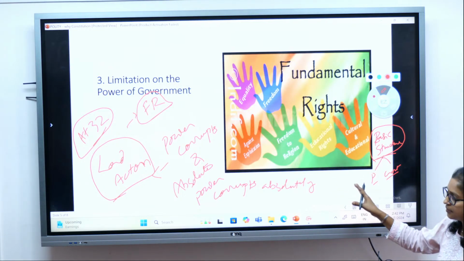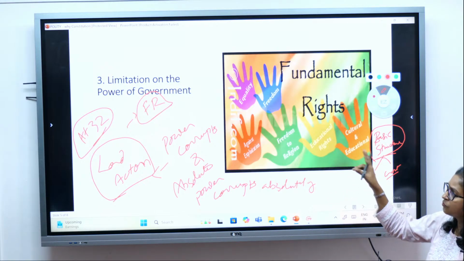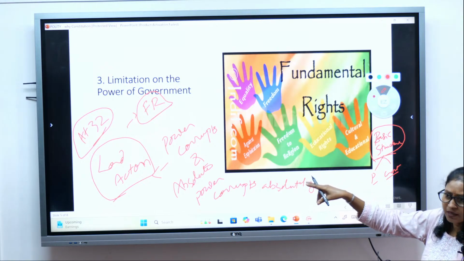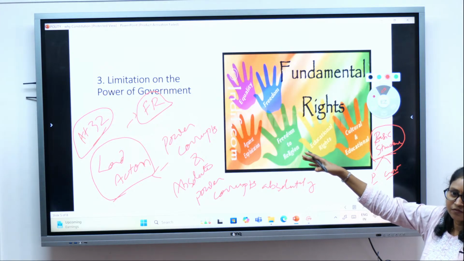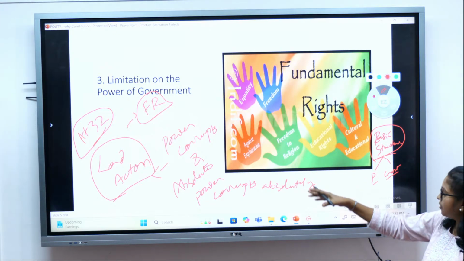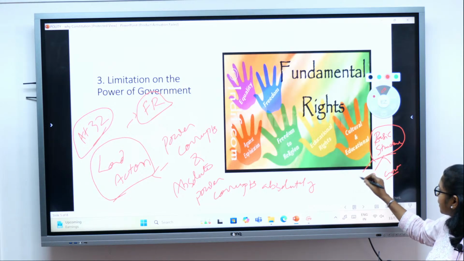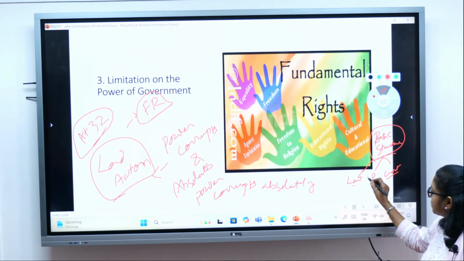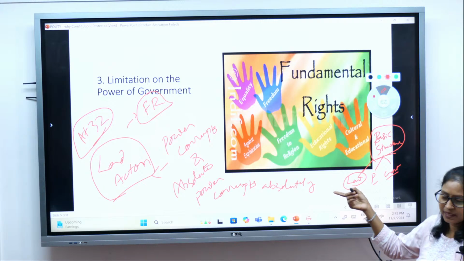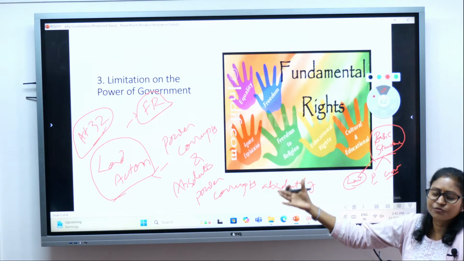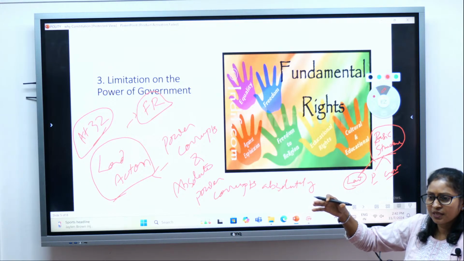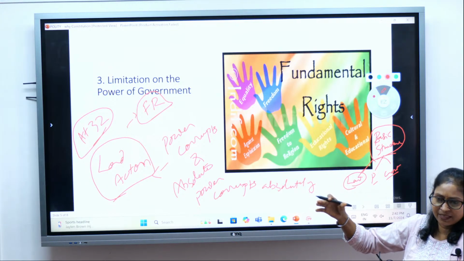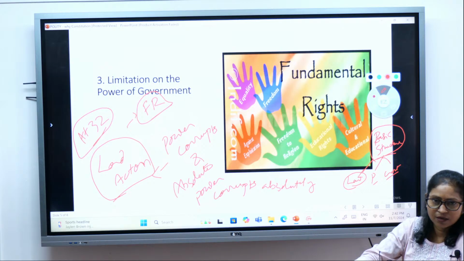I hope till here it's clear. So in what way do we limit the power of the government? There are various provisions. One of the provisions is that of the fundamental rights, and of course, any law made by parliament cannot go against the constitution itself. Whatever the provisions of the constitution, they cannot make any laws which go against the constitution.